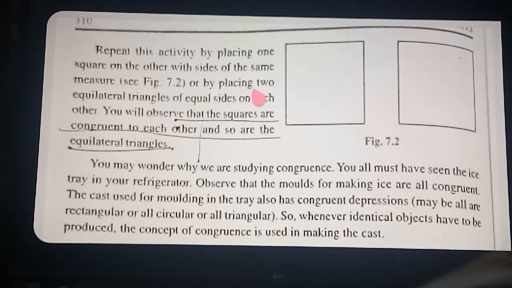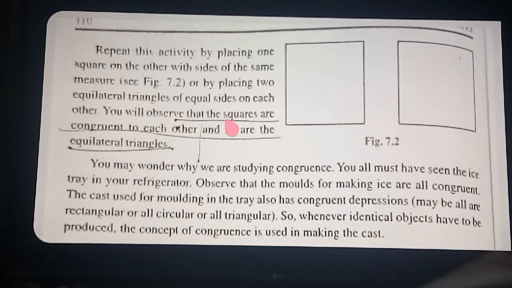In your textbook you can see what is written. This is an activity given in your textbook, and you can do it at home also. Sitting at home, you can do all these activities. Place one square on the other with sides of the same measure. The same measure is a must, as I told you. Congruent figures means shape and size are the same. So keep one square on the other, and if both squares cover the full portion, we can say they are congruent figures.